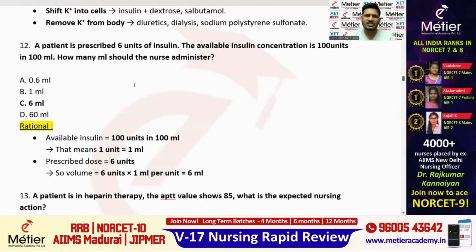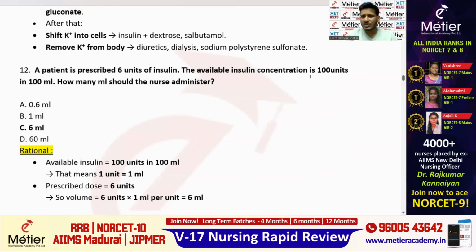Next, a patient is prescribed 6 units of insulin. Available insulin concentration is 100 units in 100 ml. 100 units in 100 ml means 1 ml contains 1 unit. And what is the doctor's order? 6 units of insulin has to be given for the patient.